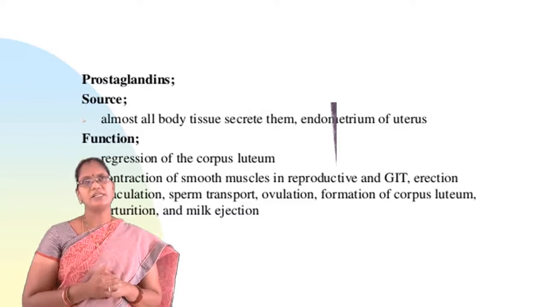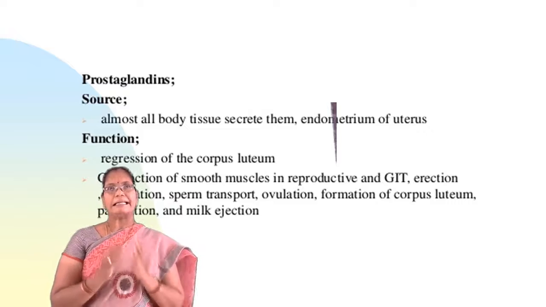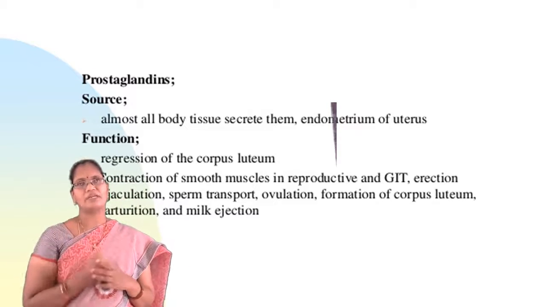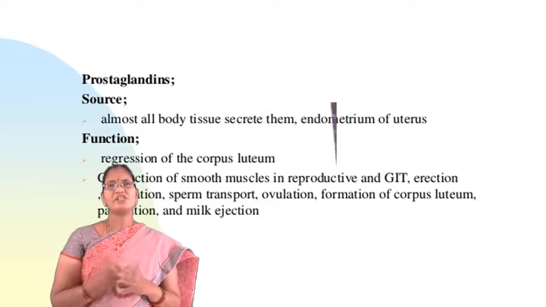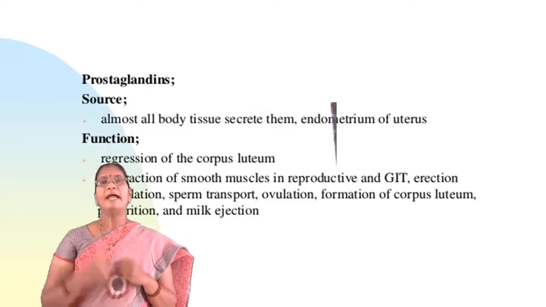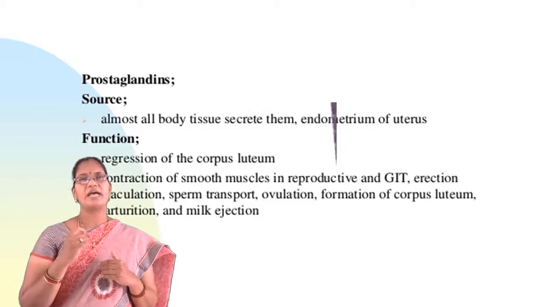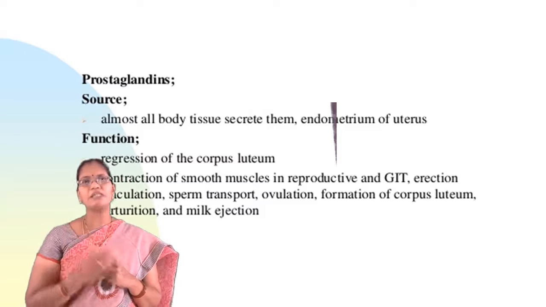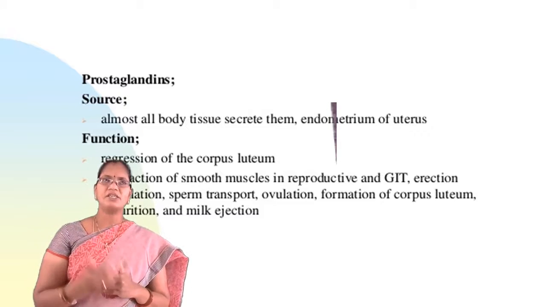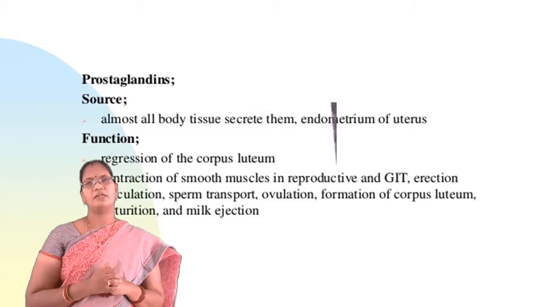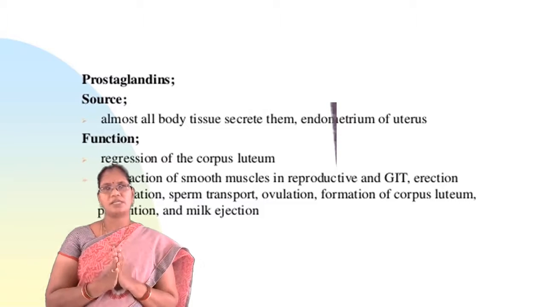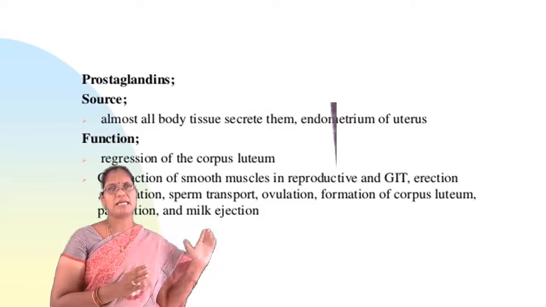Coming to the main functions, mainly they cause regression of the corpus luteum. Next, contraction of the smooth muscles in the reproductive and gastrointestinal tract. Erection, ejaculation, sperm transport, ovulation, formation of corpus luteum, parturition, and menstruation. That means prostaglandins are mainly responsible for reproduction. So this is about prostaglandins.